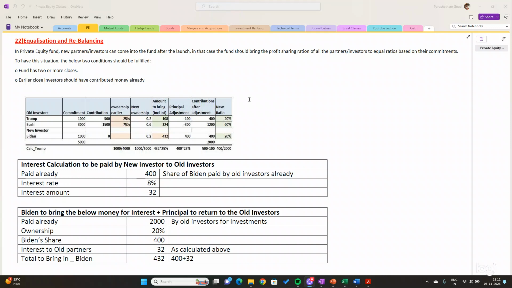So how does that happen? This can be compensated by the new investor through subclose interest. By paying interest, we call it subclose interest. The new investor has to bring some surplus interest to compensate the old investors.